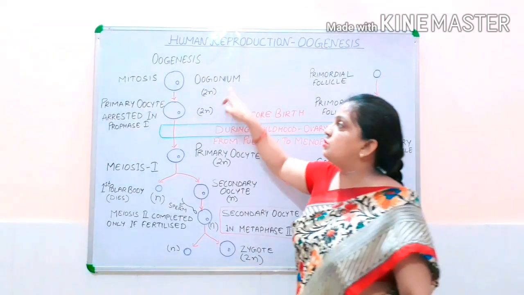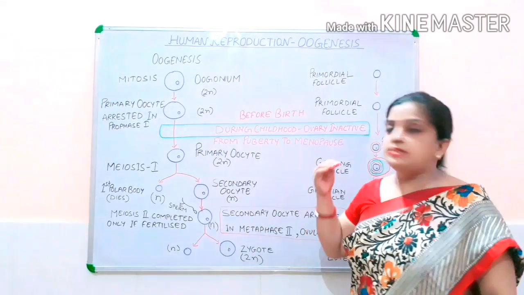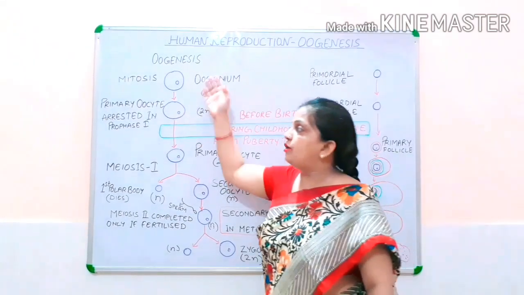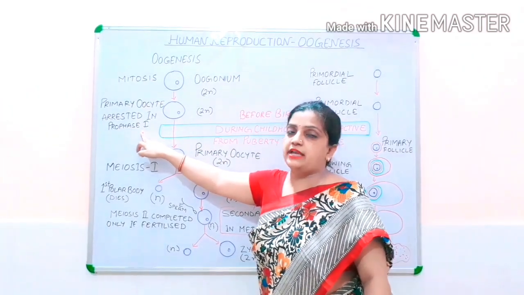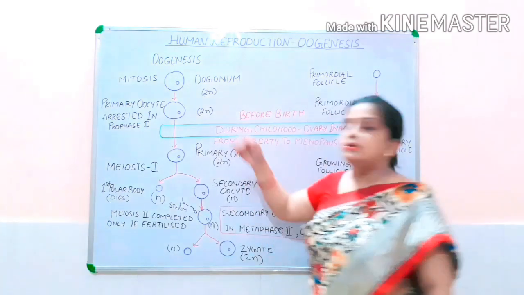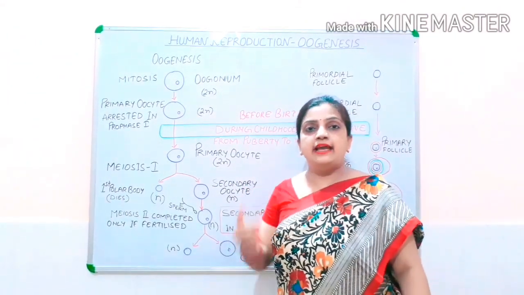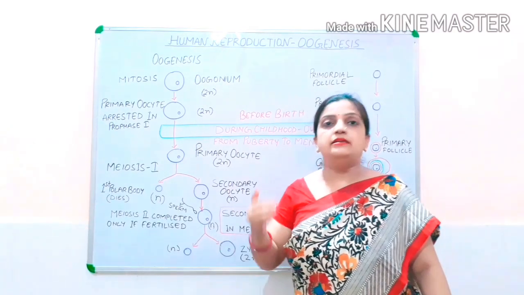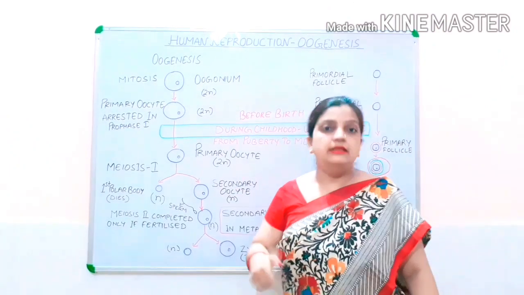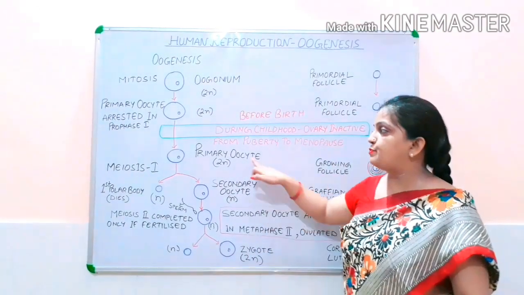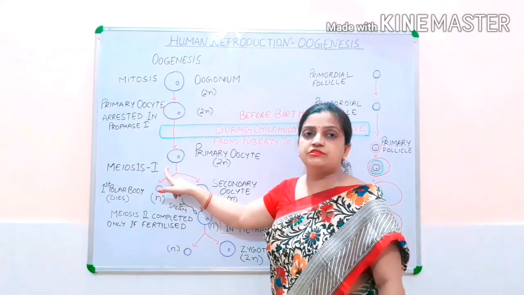Now when this oogonium changes into primary oocyte, it is again a diploid structure, and before birth this is arrested in the prophase first, leptotene stage. Now the child takes birth, completes its childhood, and then she attains puberty, and the girl attains the first menstrual cycle. During that menstrual cycle, this primary oocyte enters back again into the meiosis first.